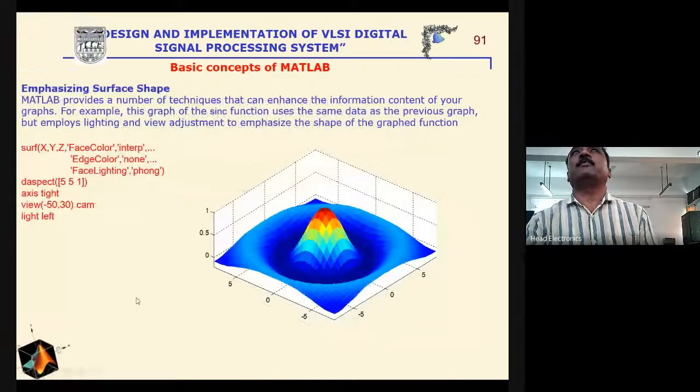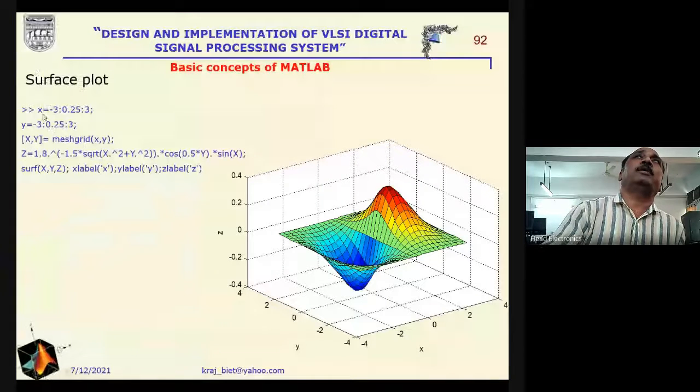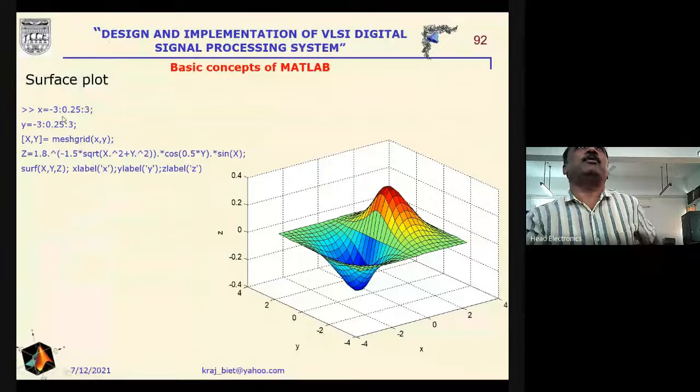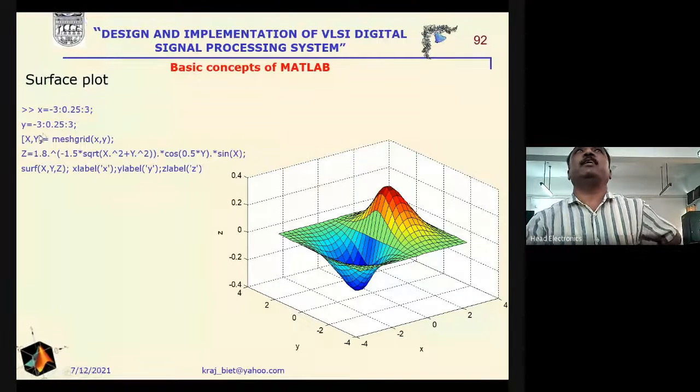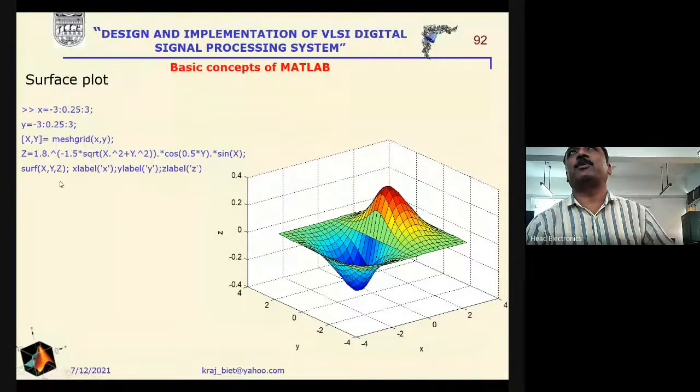Similarly, we can get surf. We can utilize the surf command for the surface plot. For the surf plot, we have taken another example, with x ranging from -3 to 3 with a uniform gap of 0.25, and y defined from -3 to 3, and z defined in terms of x and y. Then we have used the surf command to plot it: surf x, y, z, and this is the surface plot related to this command.